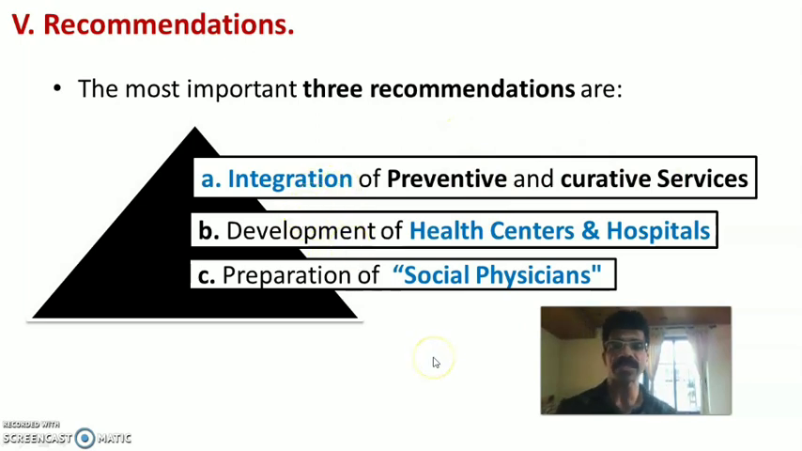Second recommendation is about the development of health centers and hospitals in the country. So development of health centers and hospitals. So we already know that this committee is also known as health survey and development committee. This is the clue. You can remember the other name of that Boer committee, that is development committee. So development of health centers and hospitals. And last one is preparation of social positions. So these were the three important recommendations, and I will be discussing later in detail about this particular recommendation.